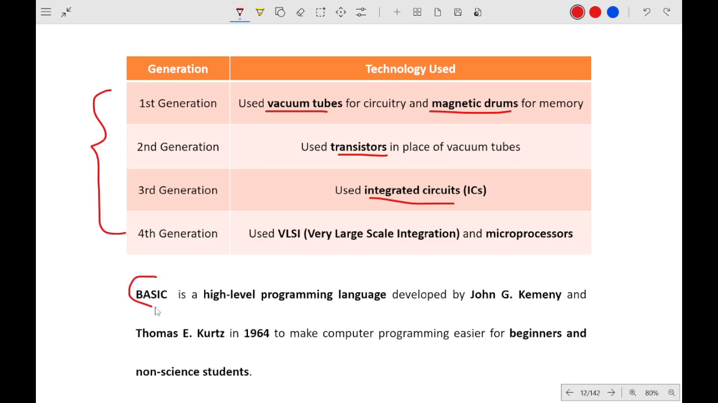And about this BASIC, it is used for beginners and non-science students. So those who do not understand computers, or those who are just beginners, this language was developed by John G. Kemeny and Thomas E. Kurtz in the year 1964.